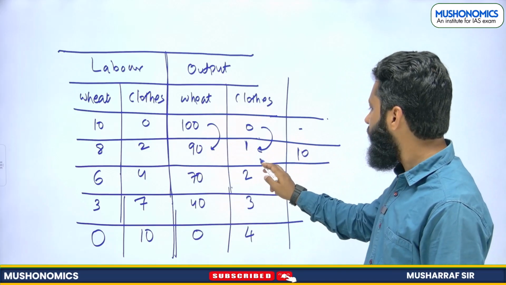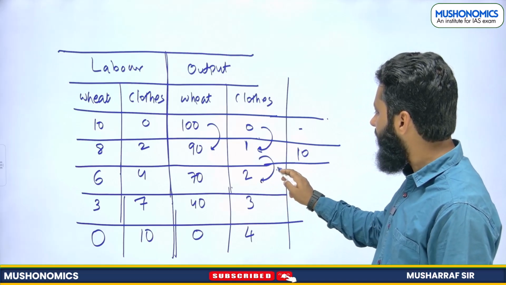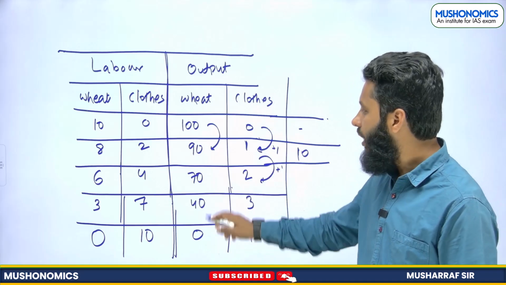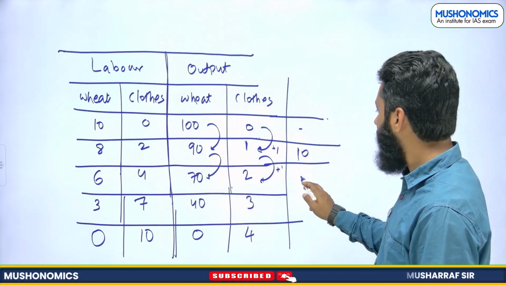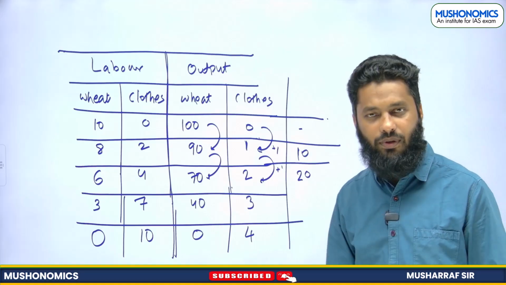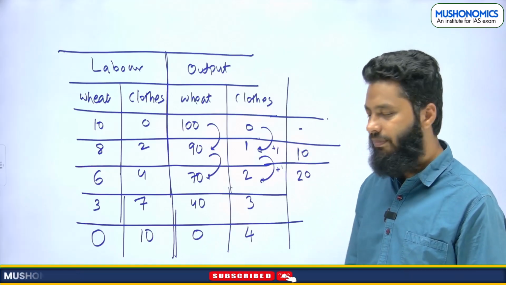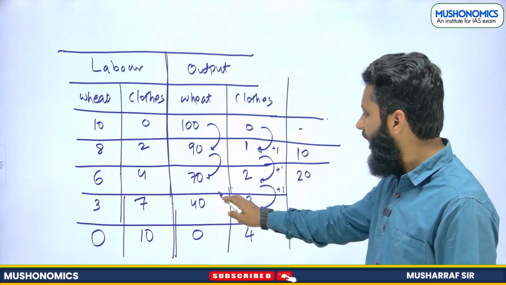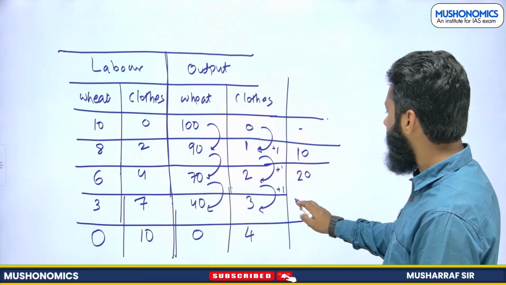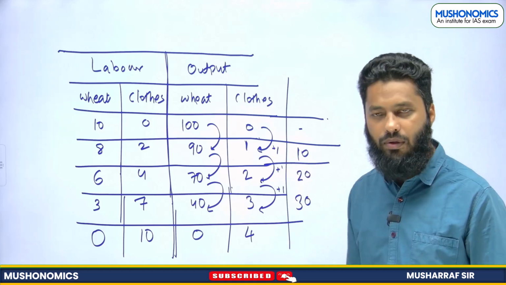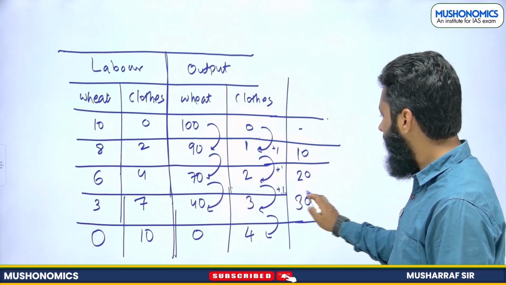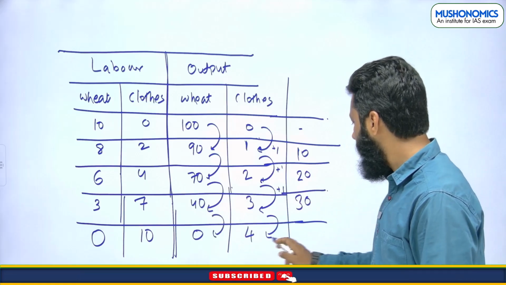To produce one more unit of clothes, I have to sacrifice here 20 units of wheat. To produce one more extra unit of clothes, I have to sacrifice 30 units. And to produce one more, I have to sacrifice 40 units.